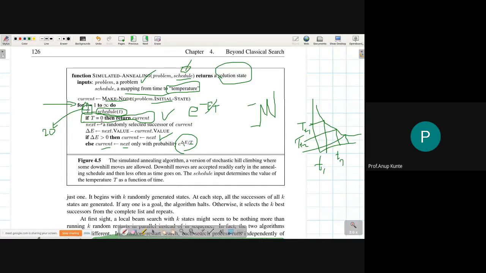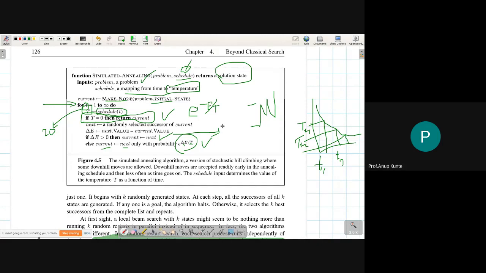Okay, so simulated annealing algorithm, a version of stochastic hill climbing where some downhill moves are allowed. So we are allowing downhill moves. So this exact line, ये जो line मैं अभी टिक कर रहा हूँ, this line allows you to do downhill move. यहाँ पे ये जो पहला वाला line है ये all uphill moves है. So this move is uphill move.